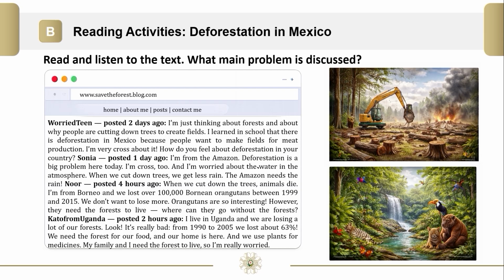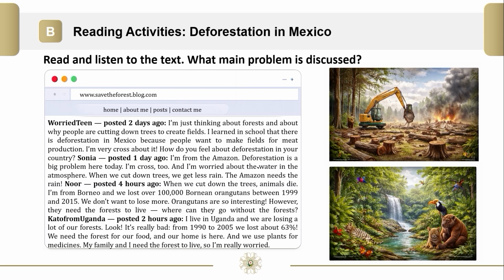Deforestation is a big problem here today. I'm cross too, and I'm worried about the water in the atmosphere. When we cut down trees, we get less rain. The Amazon needs the rain. When we cut down the trees, animals die. I'm from Borneo, and we lost over 100,000 Bornean orangutans between 1999 and 2015. We don't want to lose more.